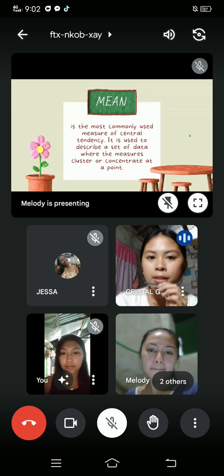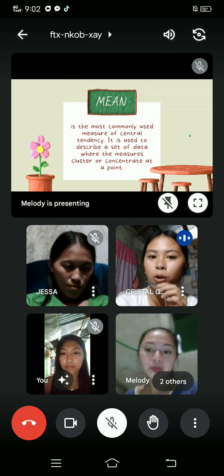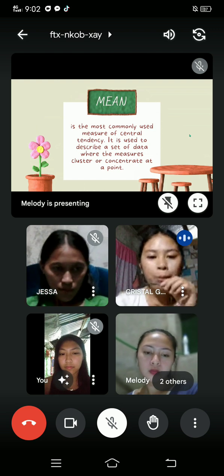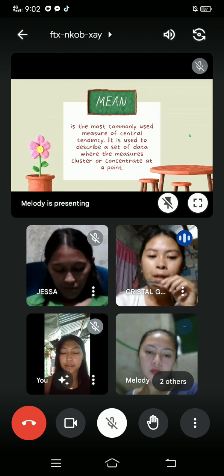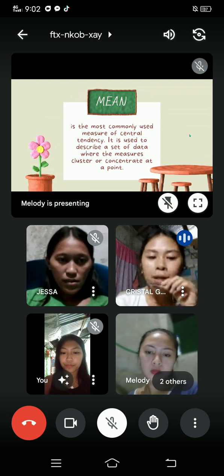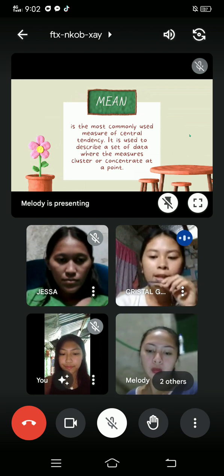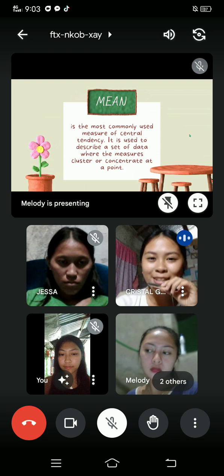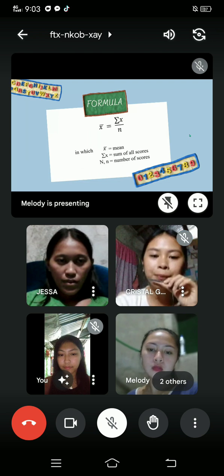The mean is the most commonly used measure of central tendency. It is used to describe a set of data where the measures cluster or concentrate at a point. So all you need to remember when we talk about mean and measures of central tendency is that the mean is the average. Mean represents the sum of all values in a data set divided by the total number of the values. Miss Jessa will introduce the formula and give you an example about the mean.